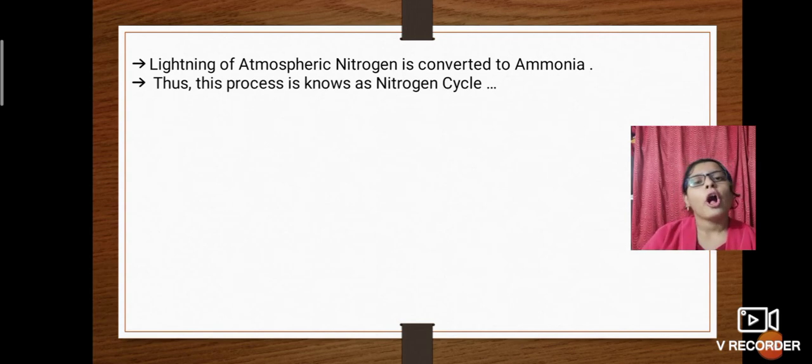So after a few days or a few years, the cow and buffalo died, and even the other plants, not the leguminous plants, also died. These dead plants and animals decay into the soil, means they mix into the soil, and they release ammonia. This ammonia goes to the nitrifying bacteria in the root nodules of leguminous plants, and the nitrifying bacteria convert the ammonia into nitrates, and these nitrates are sent to plants.